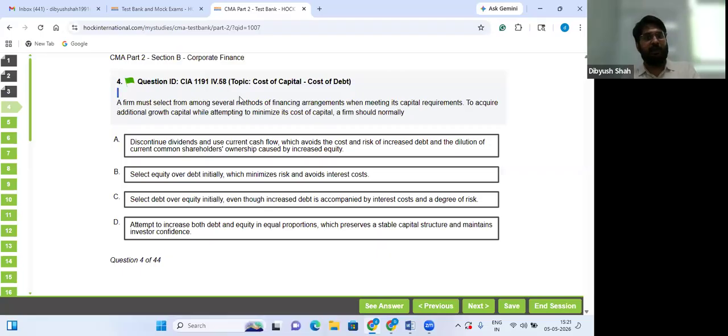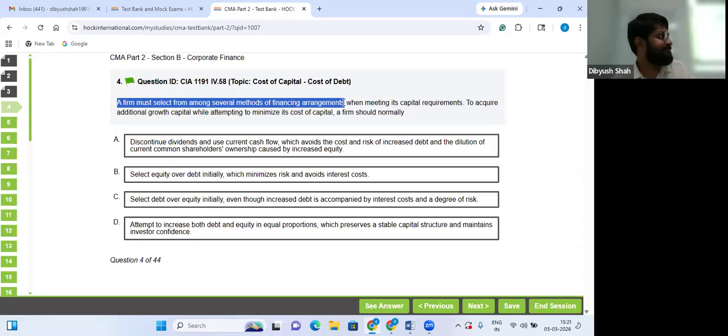A firm must select from among several methods of financing arrangement. So there is a company and they should select among several methods of financing arrangement when meeting its capital requirements, to acquire additional capital, which will be used for growth while attempting to minimize its cost of capital.